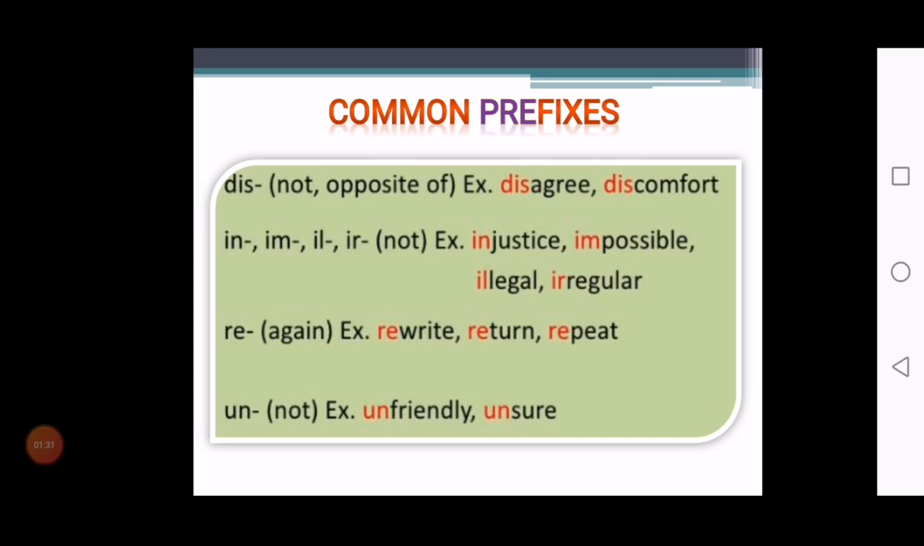Next one you see, un. Un means not. When you are adding this un with friendly, you will get the new word called unfriendly, which is opposite to friendly.